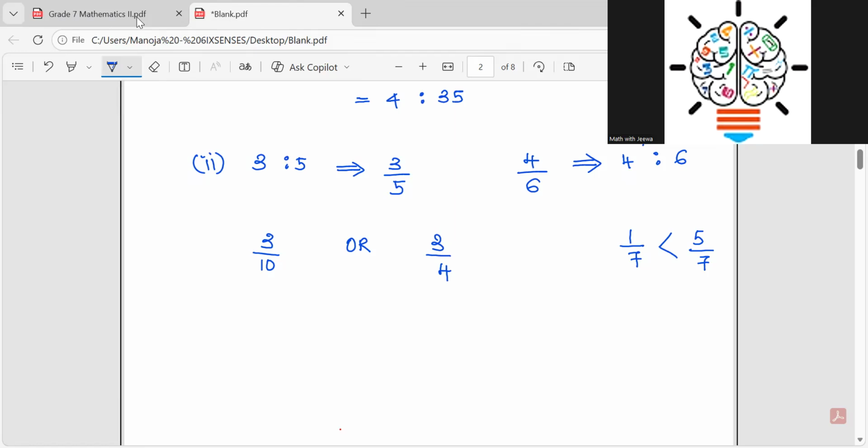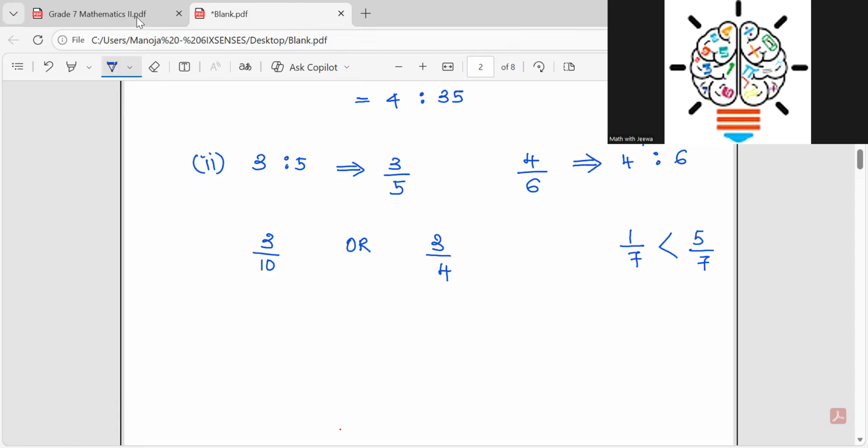we can get the LCM of 4 and 10. Now, I'm not going to spend the time to calculate the LCM, children. Now we are in grade 7, and most probably you should be able to find the LCM when you have two numbers or a few numbers. By any chance, if you are struggling with that, please go to the grade 6 videos, which I have done for grade 6 students. No need to worry. Something that you can't remember, you just go and watch it. That's how I have done it.